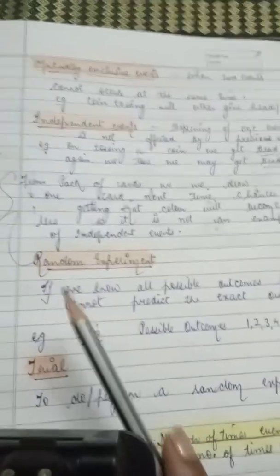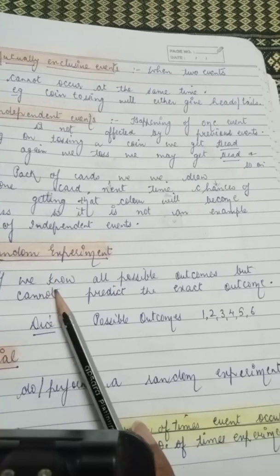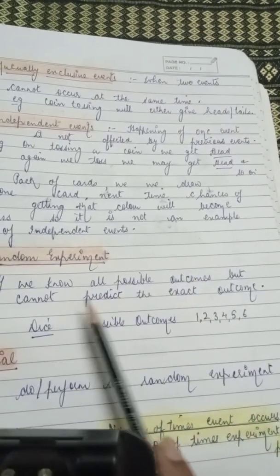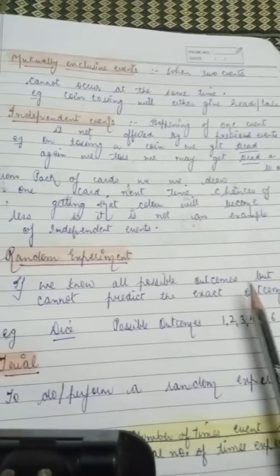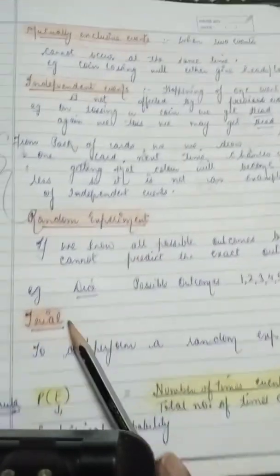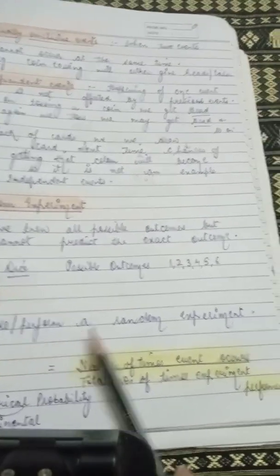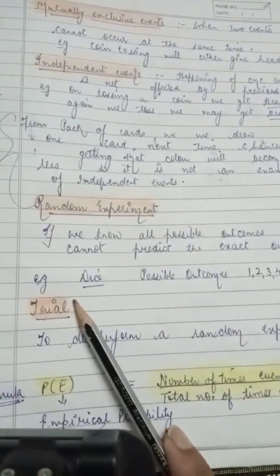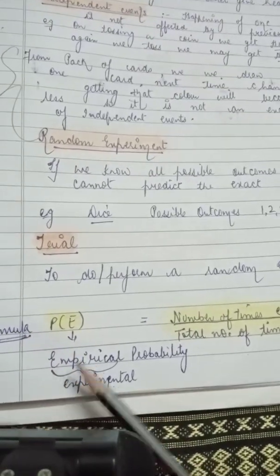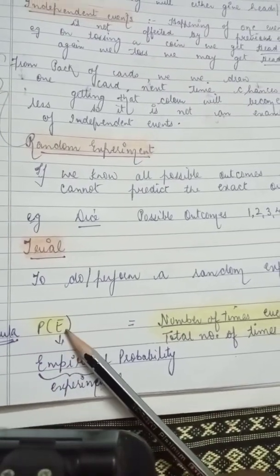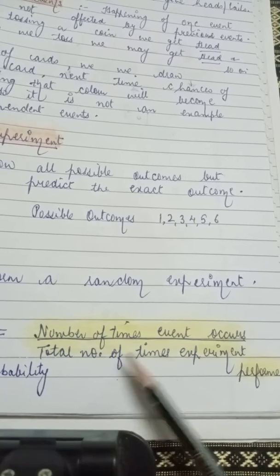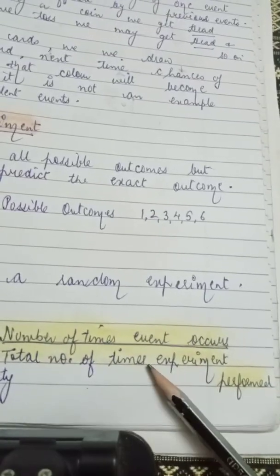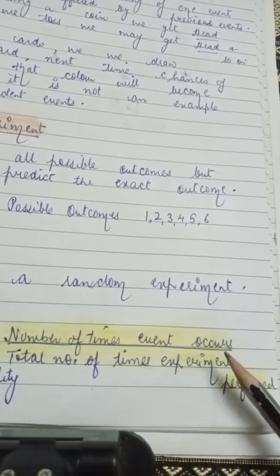Now let's talk about what is a random experiment. If you know all the possible outcomes but you cannot predict what exactly will come, it's called a random experiment. What's a trial? To perform a random experiment, it's called a trial. Now we need to keep one formula in our mind. That's probability of happening of event or empirical probability. It's the number of times the event is occurring upon total number of trials, or total number of times that particular experiment is performed.